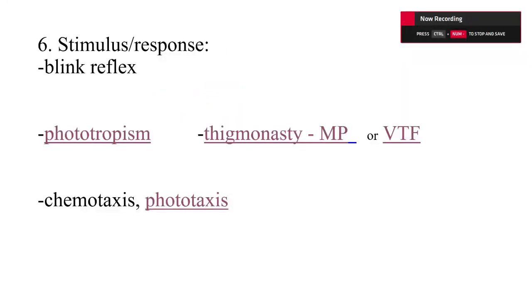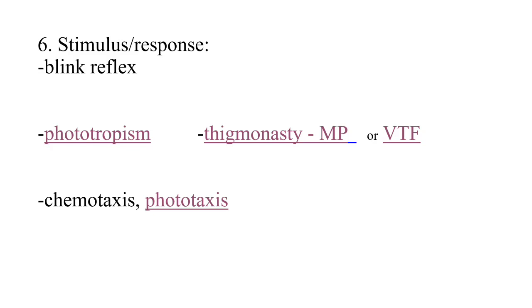Characteristic number 6 is the stimulus response characteristic, I guess. This one can be kind of confusing. This one might seem like maybe it's not true for all living organisms. There are some examples of the stimulus response reflex that are very obvious to us.